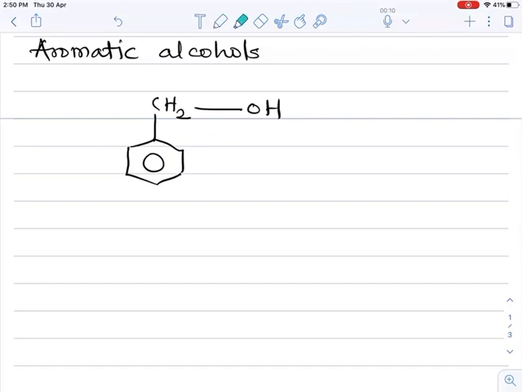Its functional group is again the OH group, so the hydroxyl group is the functional group for aromatic alcohols.